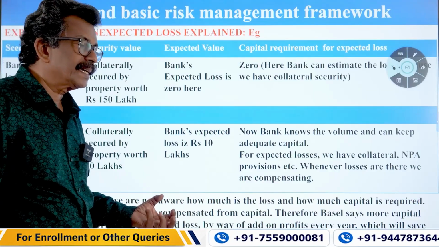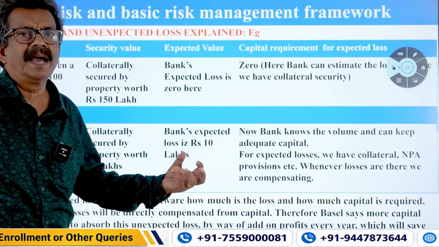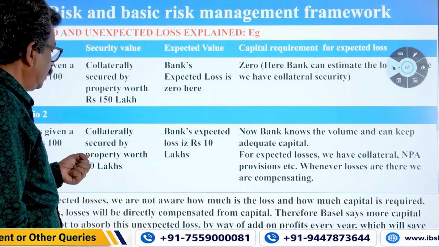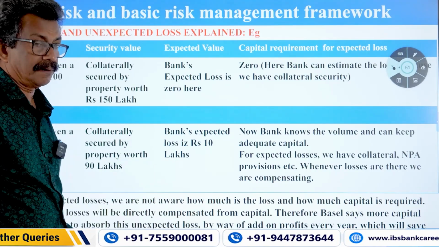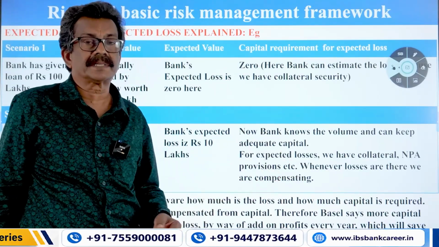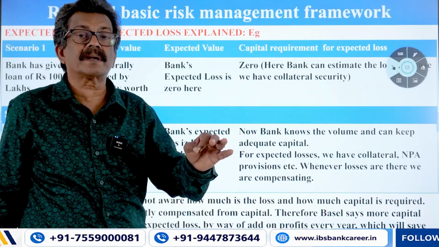Then only we can say that it has a sound prudential system of maintaining adequate capital. So, that is the need of maintaining capital to address unexpected loss also. In addition to maintaining capital to address expected loss, the bank has to keep capital to address unexpected loss as well.